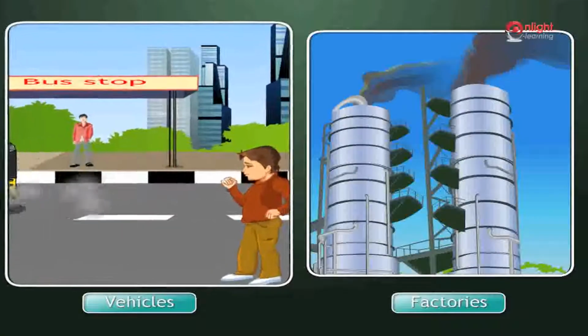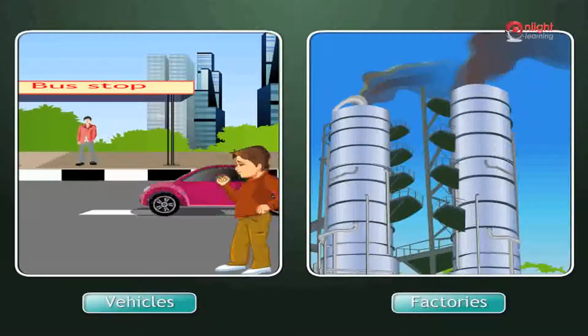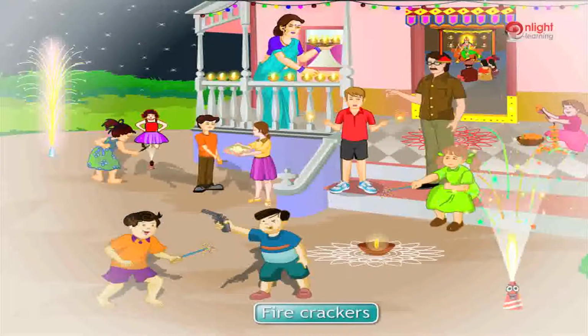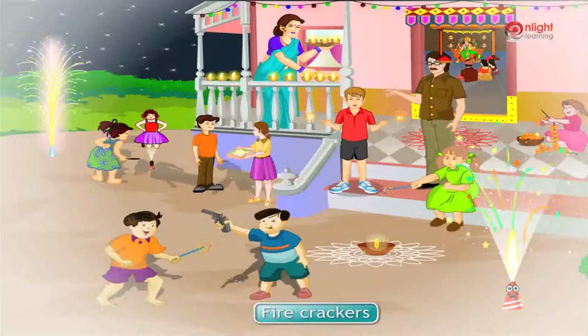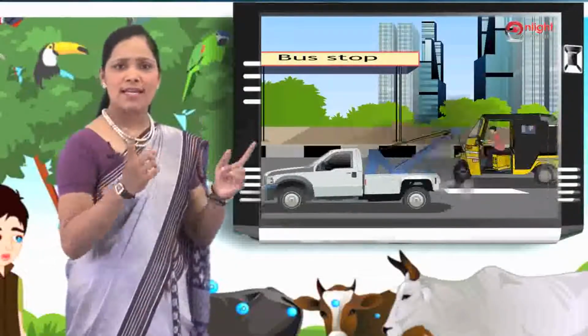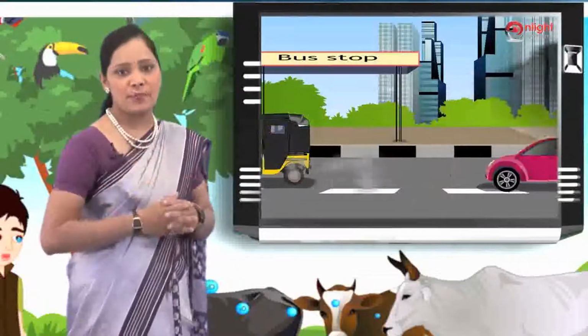Let us now see why we need clean air. We all need clean and healthy air because it keeps our body healthy. But many things spoil the air and make it unclean. For example, motor vehicles and factories give out smoke, which mixes with the air and makes it unclean. Firecrackers also give out smoke, which makes the air unclean.